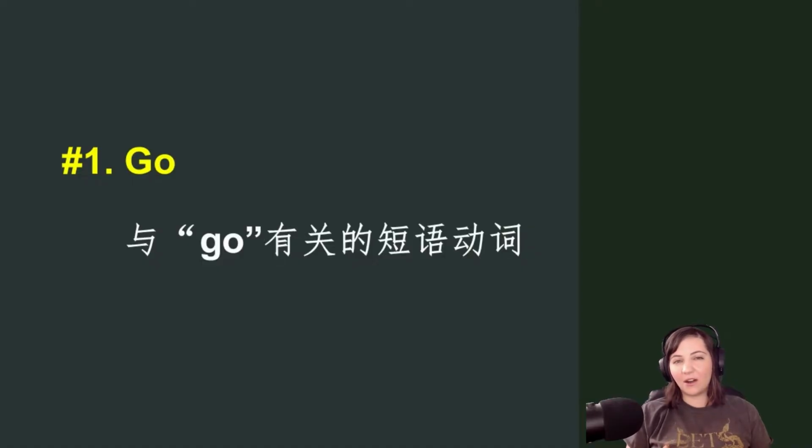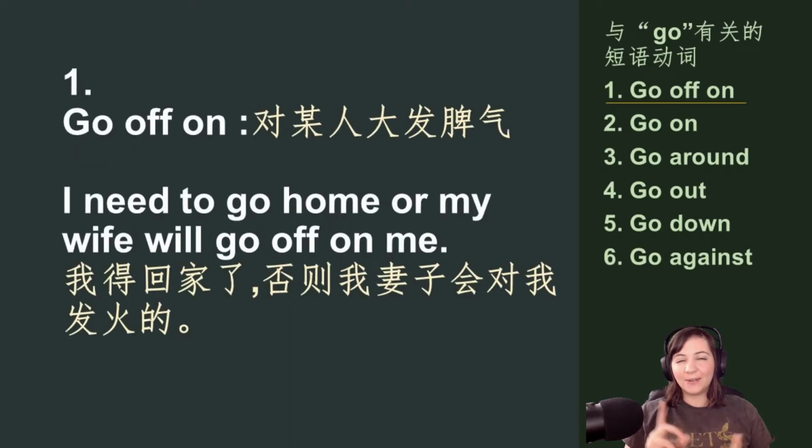So just like in our previous videos, we are going to be giving you the most common usage of these phrasal verbs. So be aware that if you study them and you look them up on the internet, you may run into multiple definitions for these phrasal verbs. But in this video, we will be giving you the most common and useful one for you to use. So in the first section, all of these phrasal verbs use go.